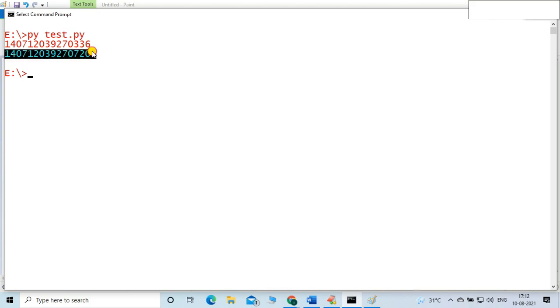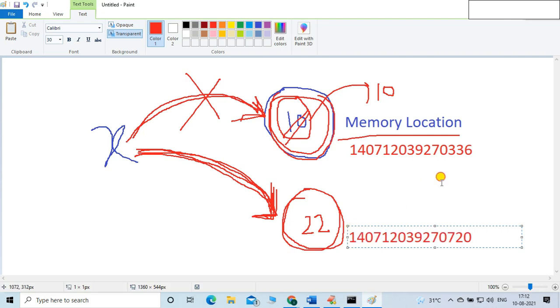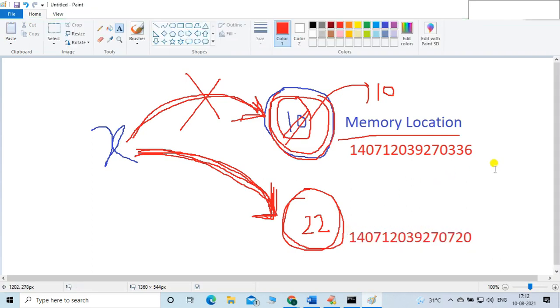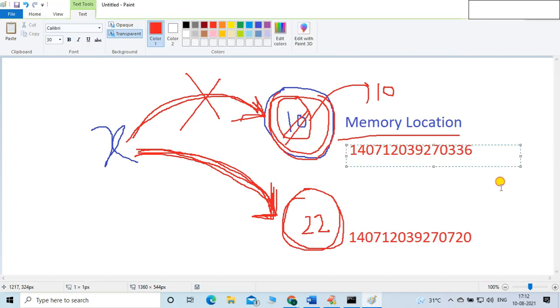Very important concept, friend. Don't forget this concept. In the interview room, definitely they will ask you whether the fundamental data types are mutable or not. You have to simply tell them, yes, it is immutable, non-changeable. Why? Because x is pointing towards a different memory location, but whatever the value 10 stored is not replaced. The value of 10 is as it is.